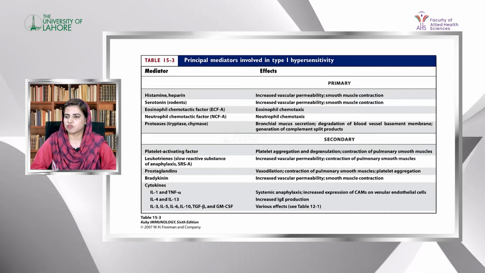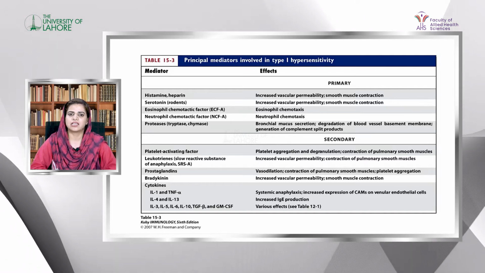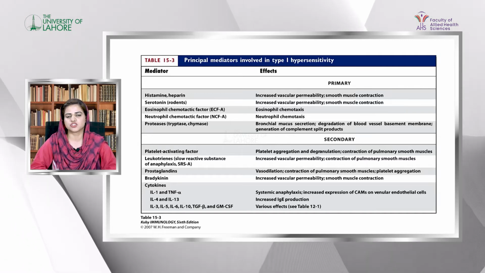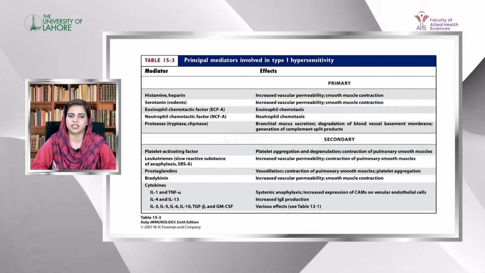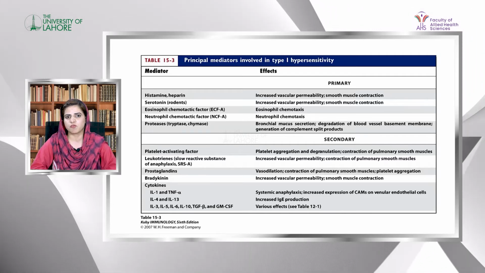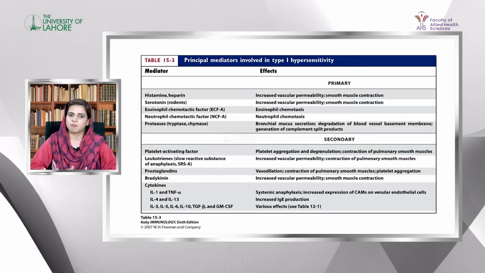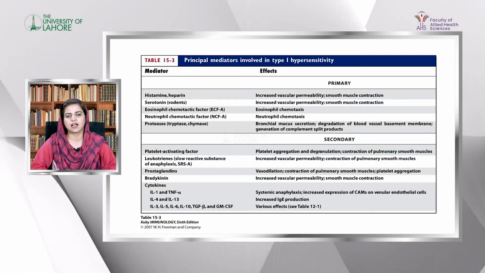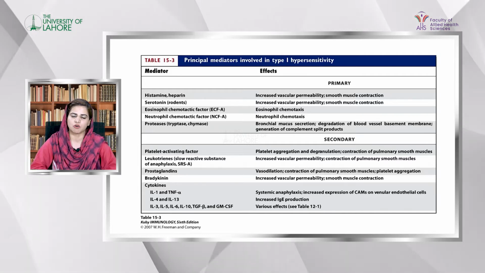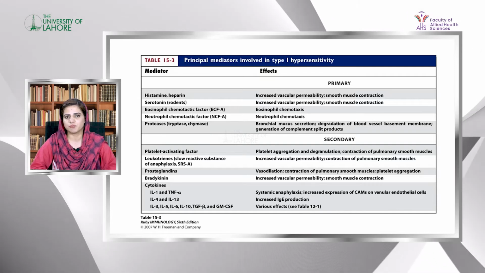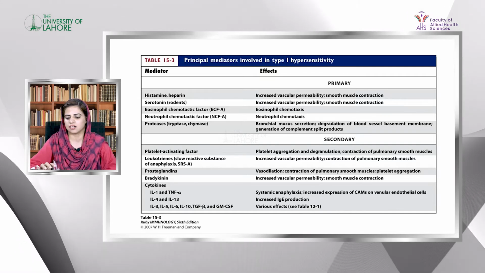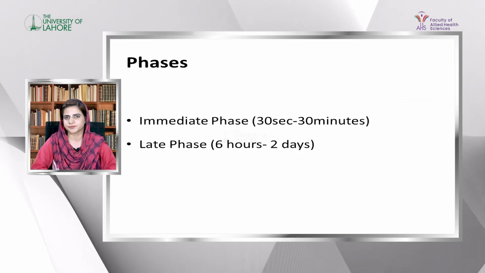There is also involvement of bradykinin, and there is secretion of a number of cytokines, which include interleukin 1, TNF alpha, and interleukin 4, 5, 13, and more. These cytokines again increase the activation of B cells, increase the proliferation of B cells, and increase IgE production.